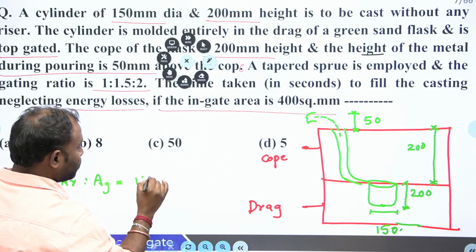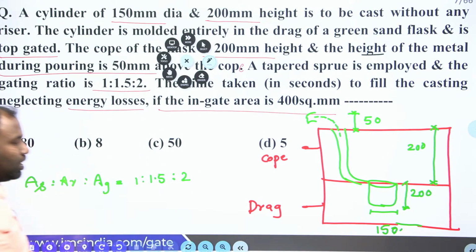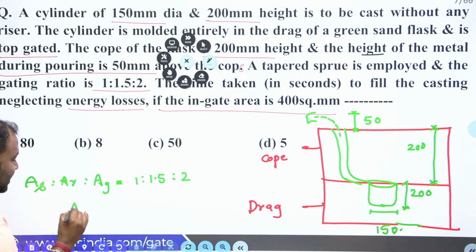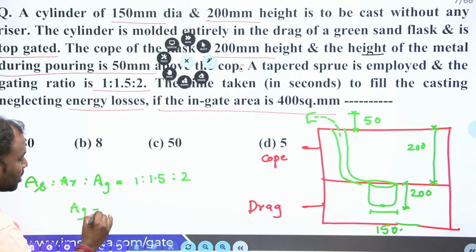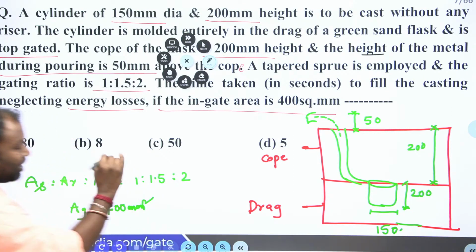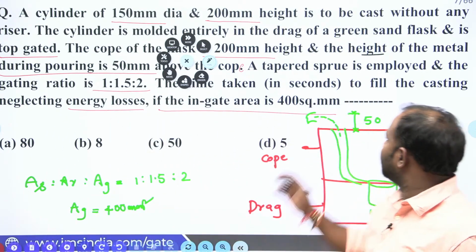The ratio is 1 is to 1.5 is to 2, right? So in that, what is given? In-gate area is given. AG is equal to how much, guys? 400 mm square. Clear, everybody? Up to here, clear, everybody? 400 mm square is given.